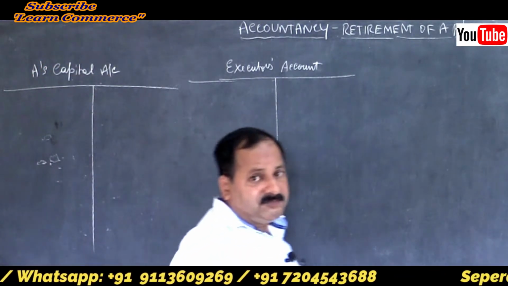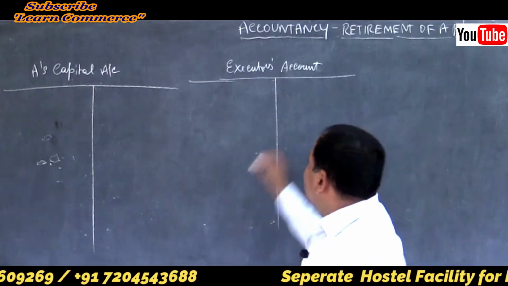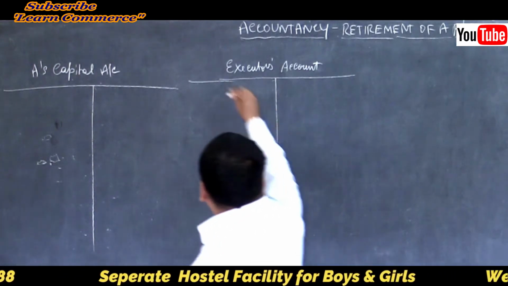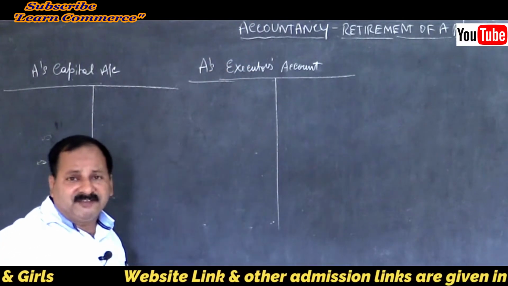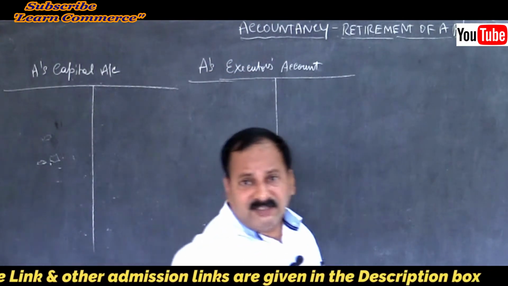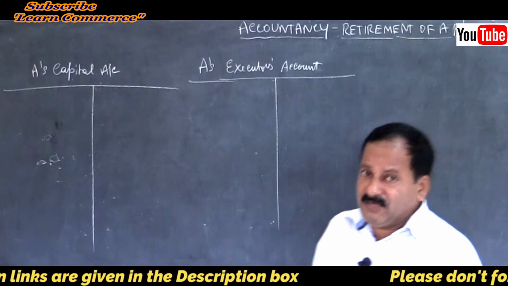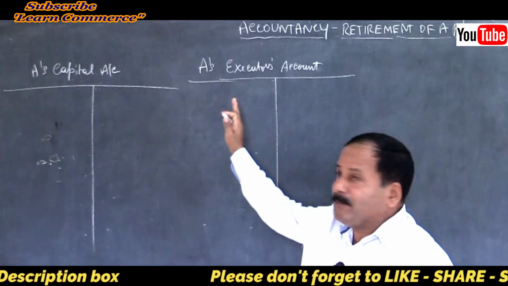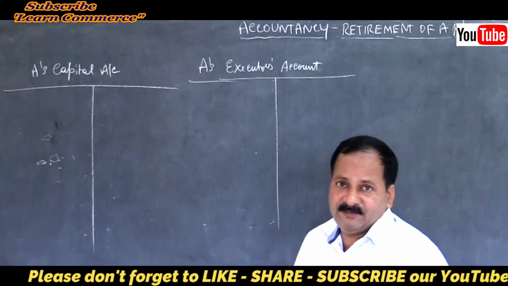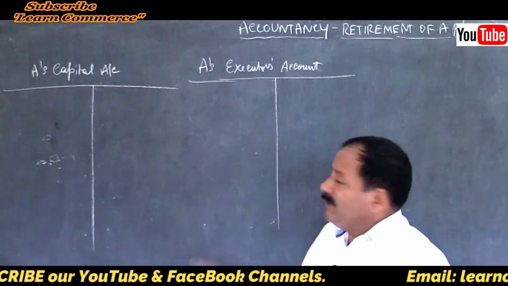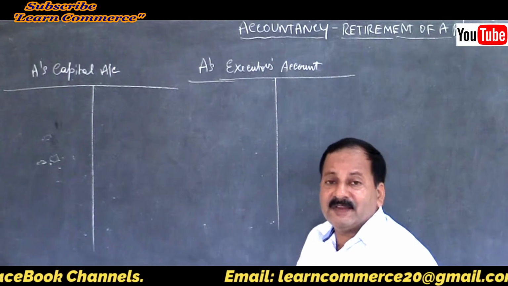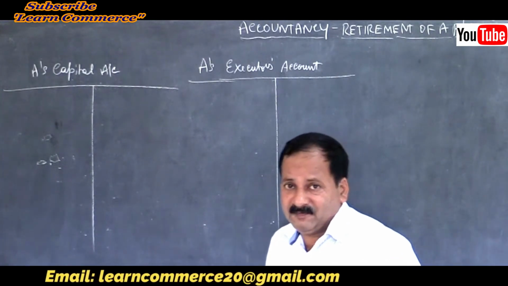Then if they ask you to open executor's account, then A's executor's account. Otherwise question arises: whose executors? Is it my executors or your executors? So you have to make sure that you write the name of the partner who has expired. Write like this: A's capital account or A's executor's account, as per the requirement in the problem.